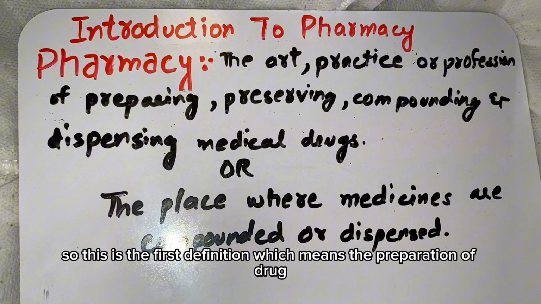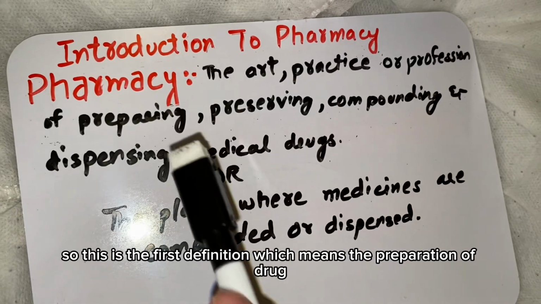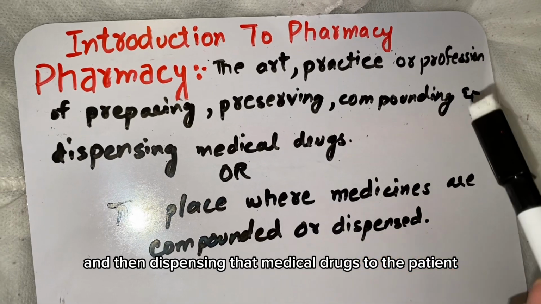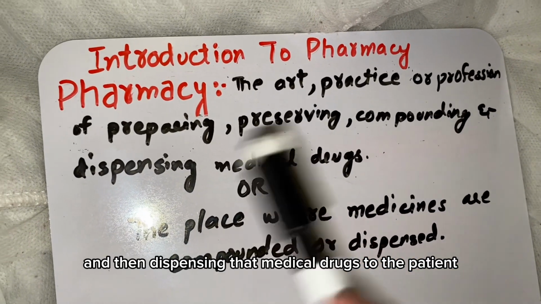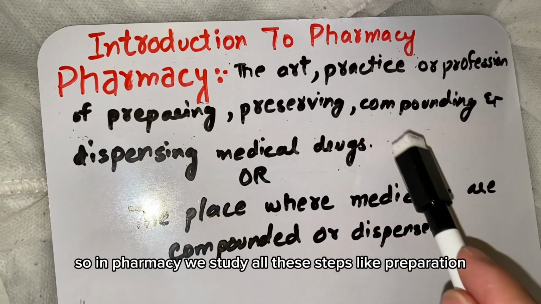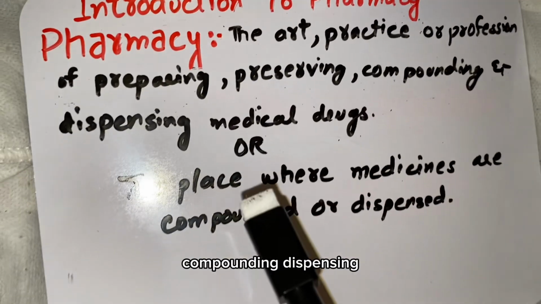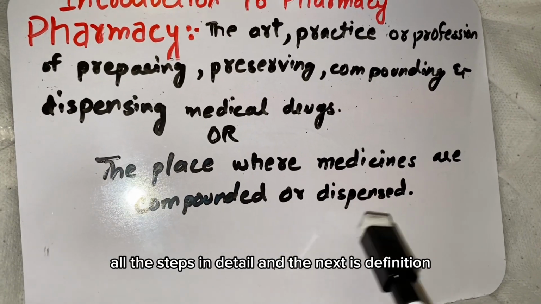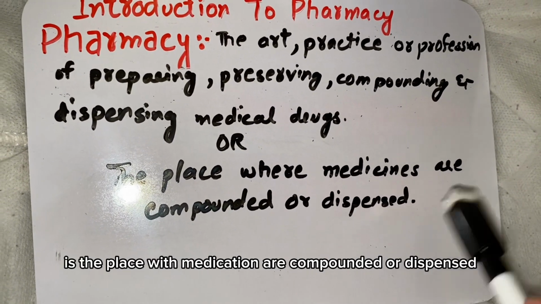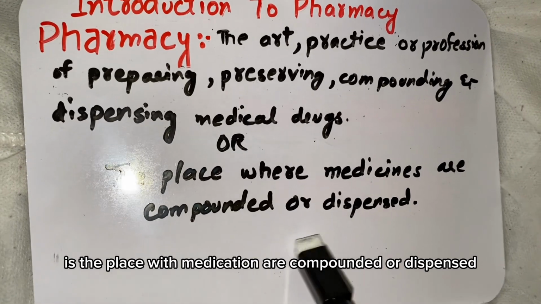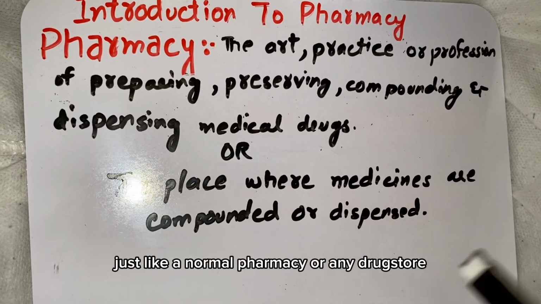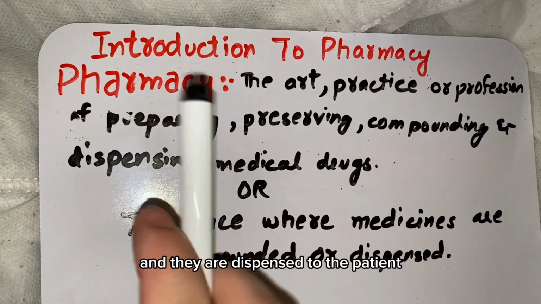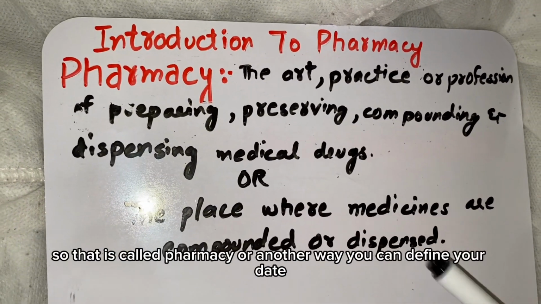So this is the first definition, which means the preparation of drugs, the compounding of drugs, the preserving of drugs, and then dispensing those medical drugs to the patient. So in pharmacy, we study all these steps like preparation, compounding, dispensing in detail. And the next easy definition is the place where the medications are compounded or dispensed, just like a normal pharmacy or any drugstore. So the place where medications are compounded and dispensed to the patient is called a pharmacy.